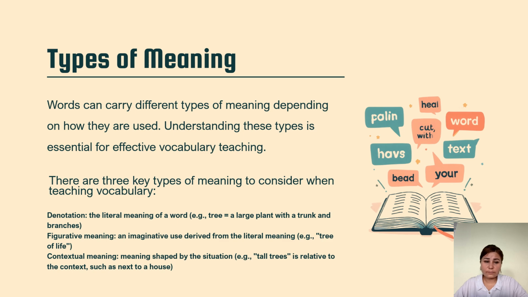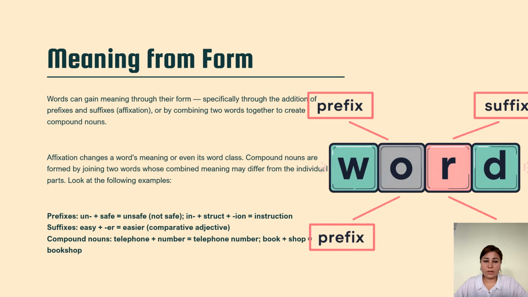The next one is figurative meaning, an imaginative use derived from the literal meaning. For example, tree of life. And the next one is contextual meaning, meaning shaped by situation. Tall trees is relative to context, such as next to the house.